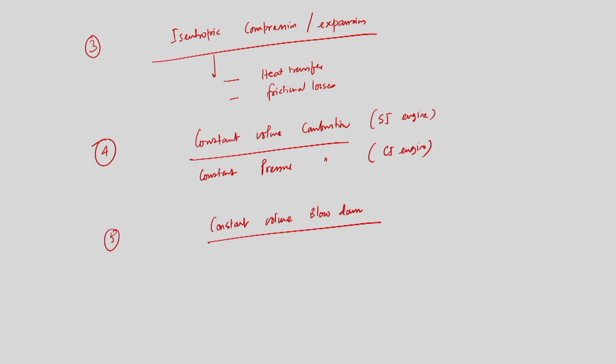While we are doing so, how can we assume the volume will remain constant? Because the moment we open the exhaust valve, a certain amount of combustion product will go out from the cylinder and the volume will no longer remain constant. Not only that, while we are doing so, we are again underestimating the thermal efficiency, because before the piston reaches BDC at the end of the power stroke, we are opening the exhaust valve and allowing a certain amount of combustion product to go out. That means we are not allowing that amount of combustion product to do work on the piston face. That means eventually we are sacrificing a certain amount of work output from the system.